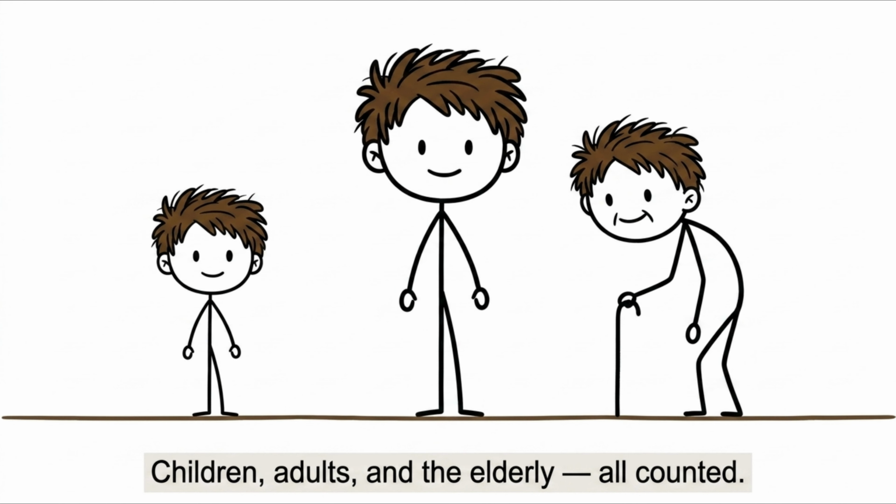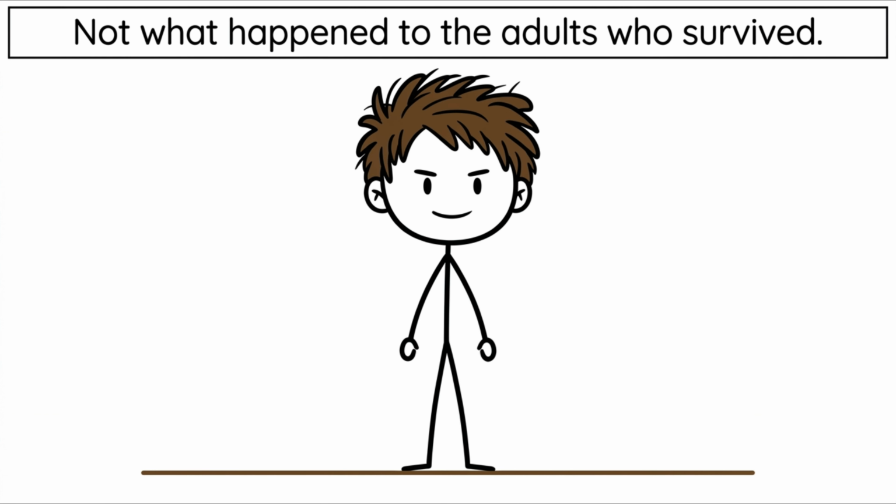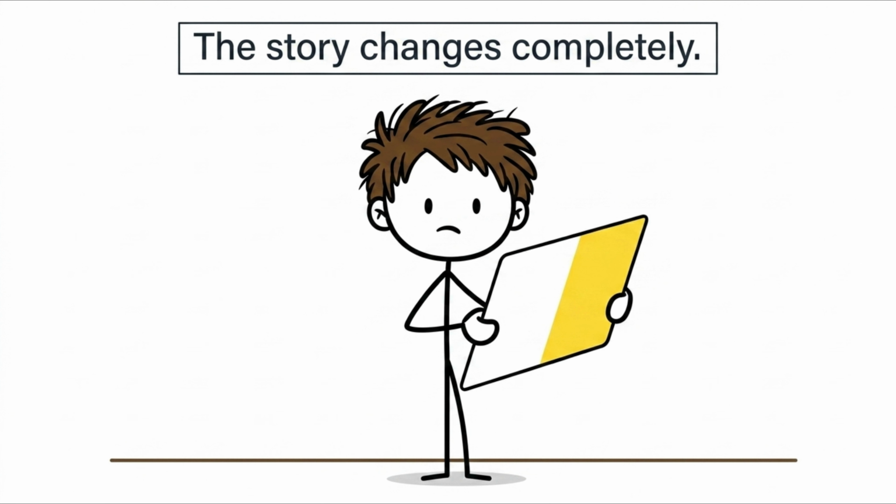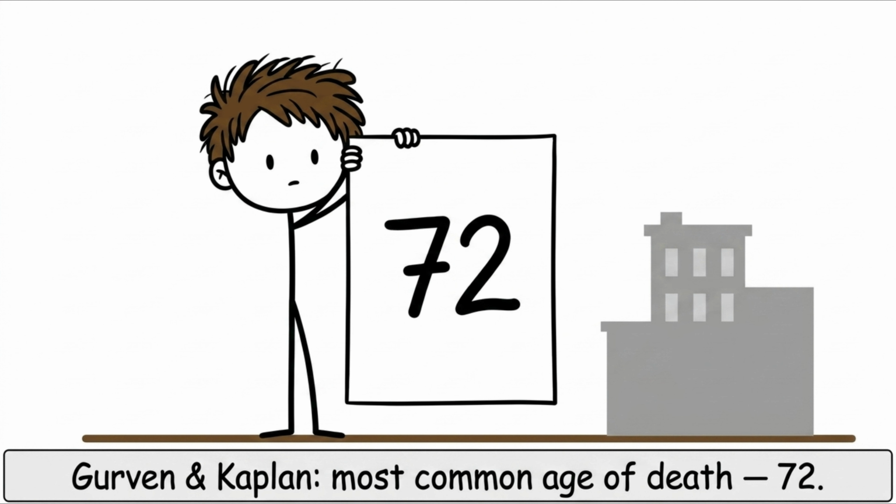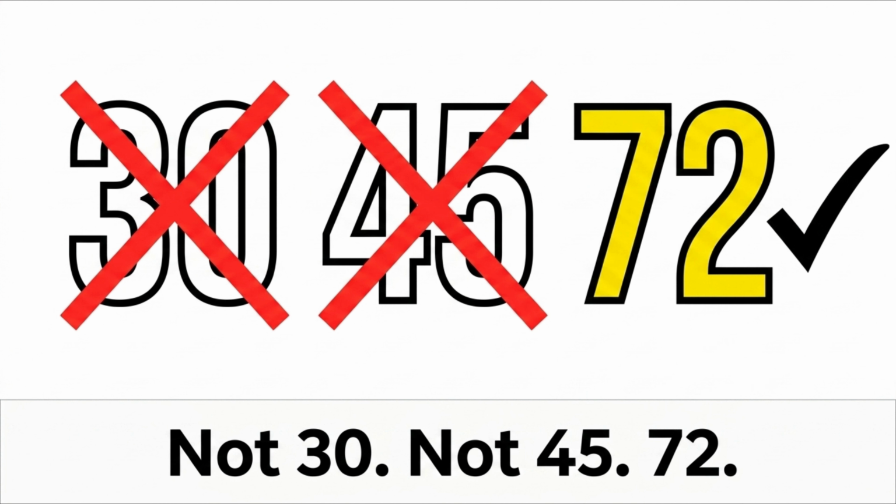So when someone tells you ancient humans only lived to 30, what they're really describing is a world with brutal childhood mortality. They're not describing what happened to the adults who survived it. And when you look at what happened to those adults, the story changes completely. Researchers Gurven and Kaplan found that the most common age of death for hunter-gatherers who survived past 15 was 72. Not 30, not 45, 72.